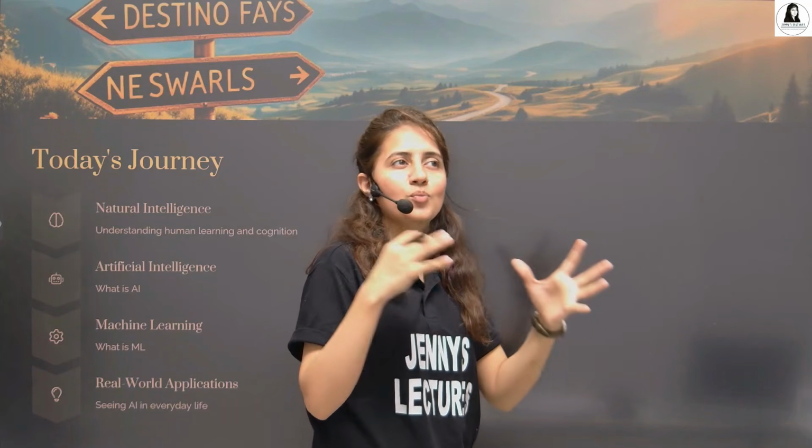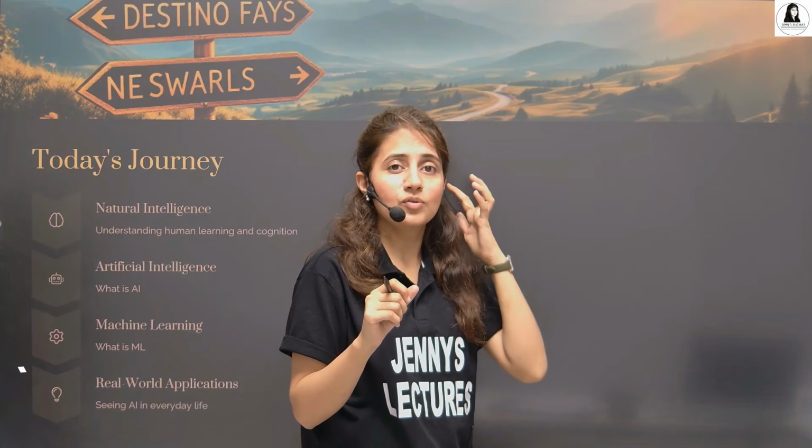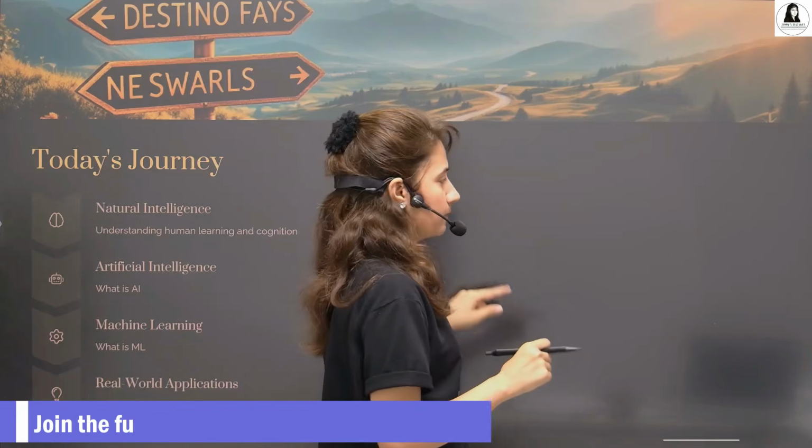We'll see first what is natural intelligence, then what is artificial intelligence, what is machine learning, how machine learns, basically the basic idea, not that much deep, just an introduction that you have the idea, okay, this is AI, this is ML. Because many students are not able to differentiate these two terms, AI and ML. So let's see this thing.